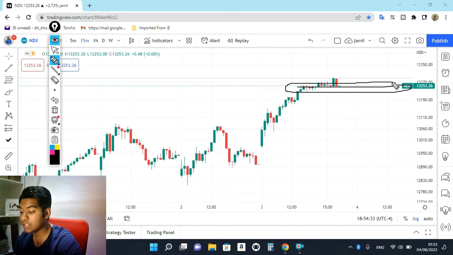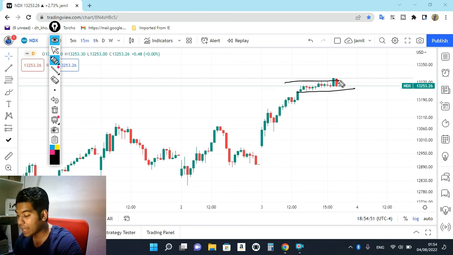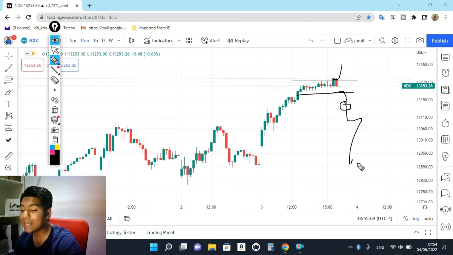If you remember, in the first video of this week we discussed that 13,250 is going to be the most important resistance for the market. Right now, as you can see, after 13,250 the market has completely become flat here. This means the market is expecting support or resistance here. And remember one important point about price behavior: whenever the market trades in a range and candles become smaller in that range, it's a sign of volume. The market is trying to generate volume here. And if this range breaks out on the upside, no doubt we can see a very big upside momentum even for tomorrow. Similarly, if this range breaks down, we can also see selling pressure.